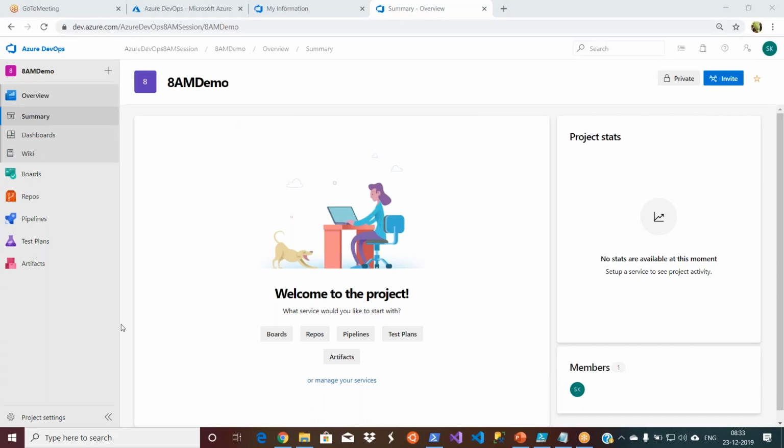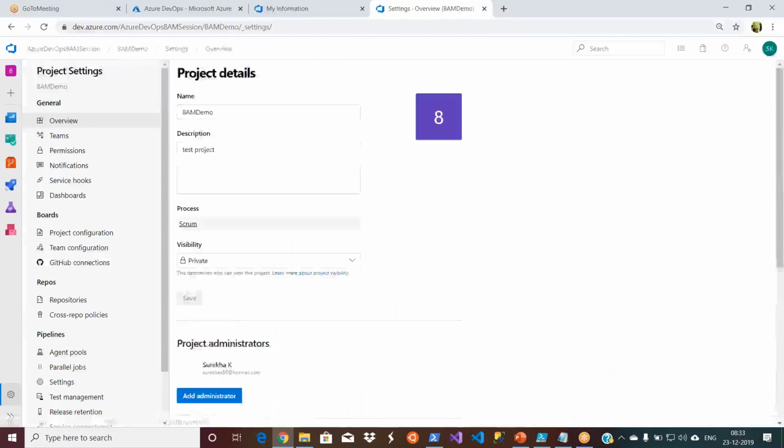So this is how your home page looks, and if you want to make some changes to your project, that means project settings. You have this option called Project settings. If you see the breadcrumb, I'm in Azure DevOps 8 AM session, my project name is 8 AM demo, and I'm in the overview summary section. I'm going to click on Project settings at the bottom of the page to add some configuration items here. This is how you manage a project.